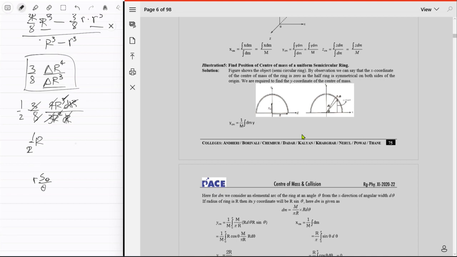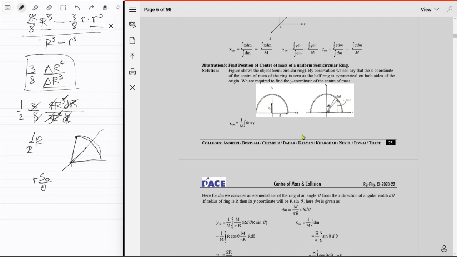So what do I actually mean by this value? You have a part of a ring, an arc, and the center of mass will of course be on the angle bisector line of these two radial vectors. But what's the distance from this point? Well, that distance is actually this thing. It's just r sine theta upon theta.